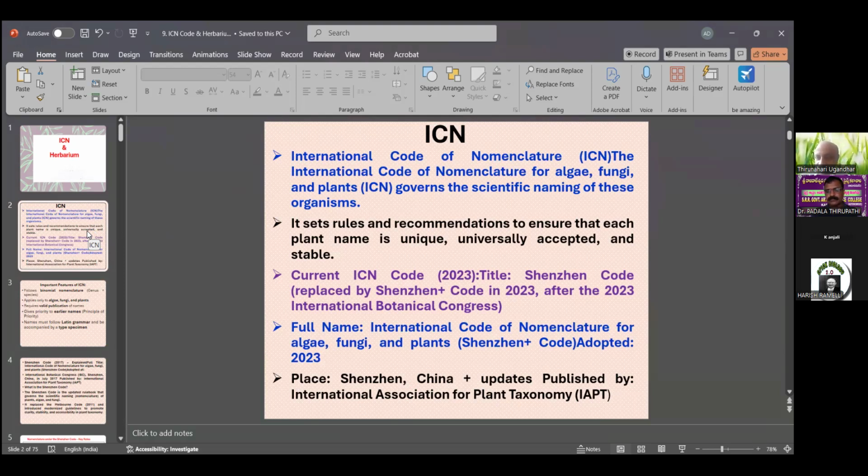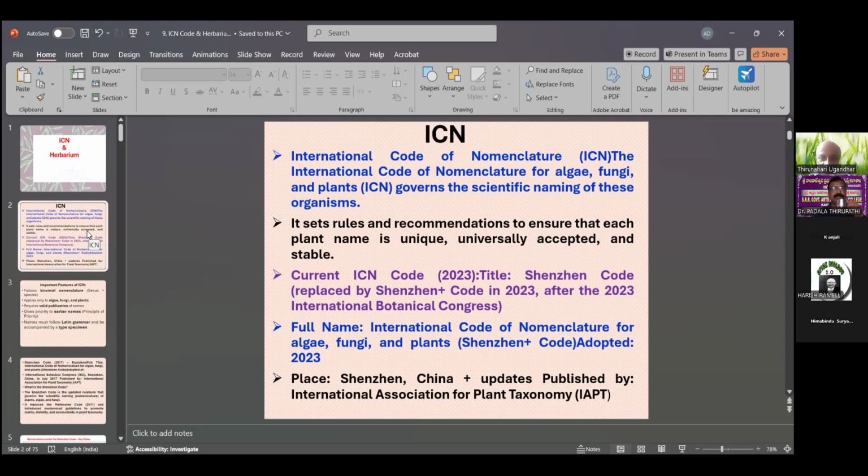So, what are the scientific name and the generic name? Genus and species names are both included to call scientific or also botanical names. It sets rules and recommendations to ensure that each plant name is unique, universally accepted, and a stable name given by ICN.